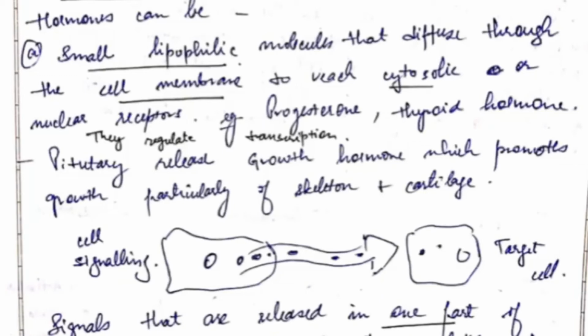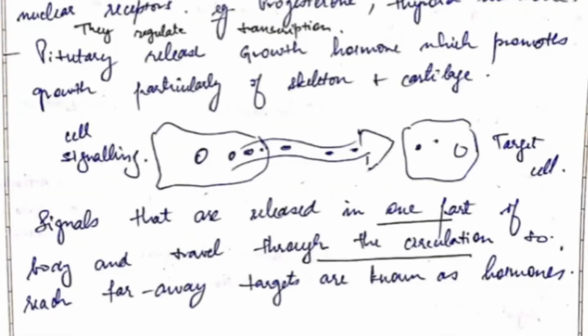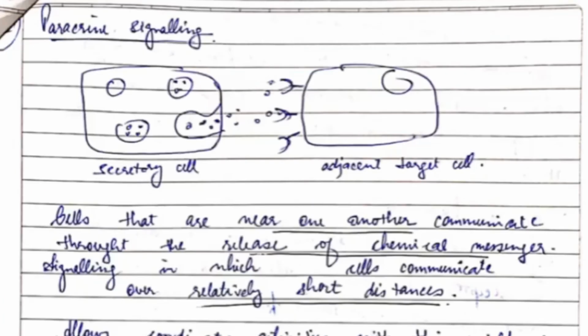Next can be the pituitary, that releases the growth hormone which promotes growth, particularly of skeleton and cartilage. Now there is a small diagram that shows how a cell signal gets transferred to the target cell. The signals that are sent in one part of the body and travel through the circulation to reach faraway targets are known as hormones. Now next is paracrine signaling.